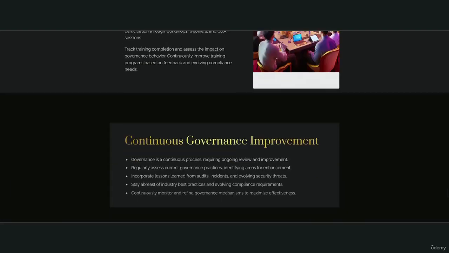Continuous governance improvement. Governance is a continuous process, requiring ongoing review and improvement. Regularly assess current governance practices, identifying areas for enhancement. Incorporate lessons learned from audits, incidents, and evolving security threats. Stay abreast of industry best practices and evolving compliance requirements. Continuously monitor and refine governance mechanisms to maximize effectiveness.